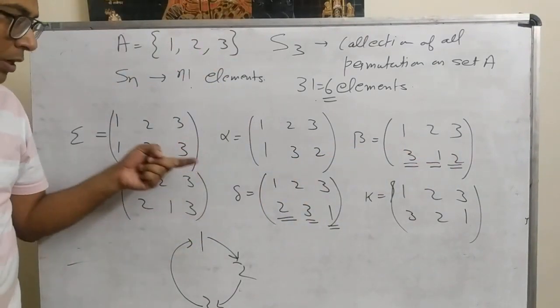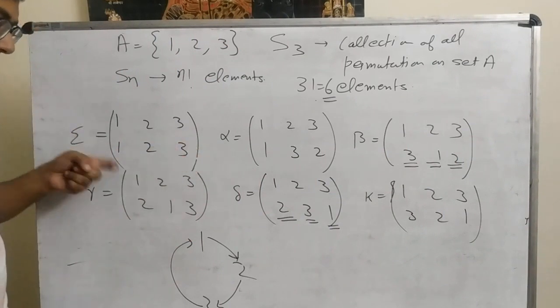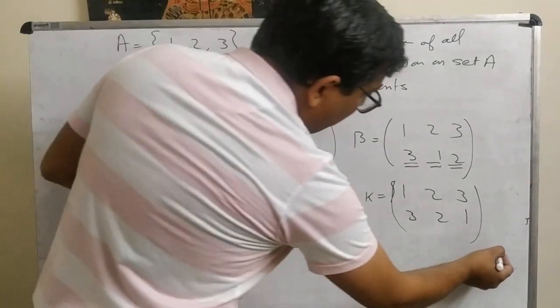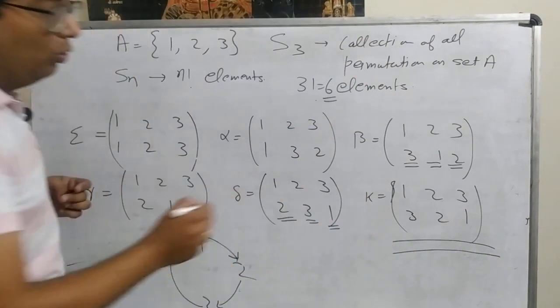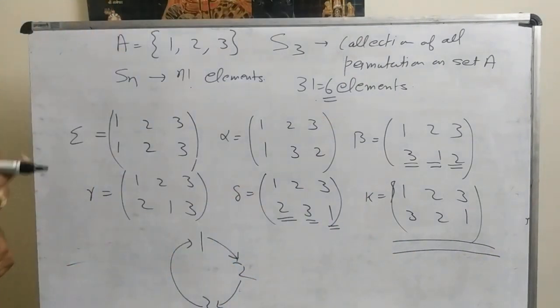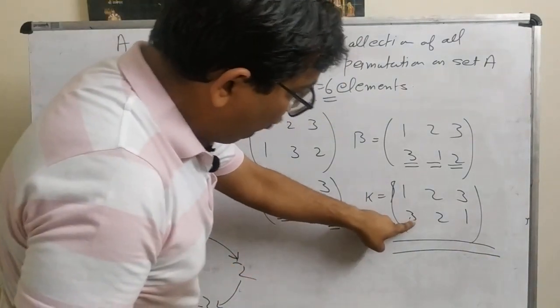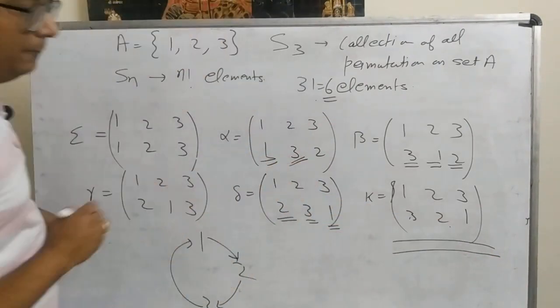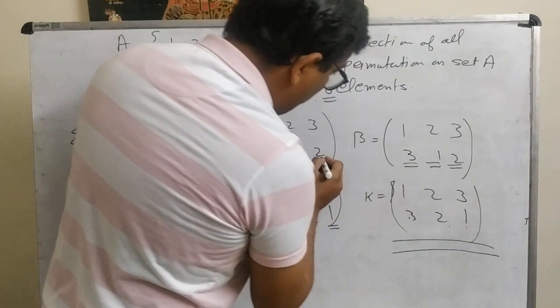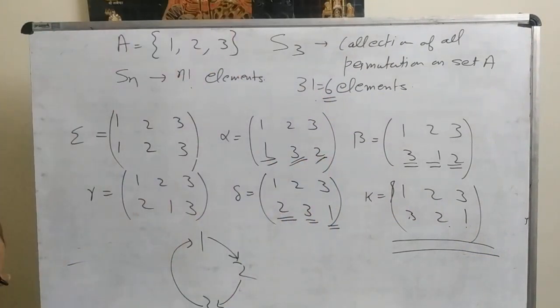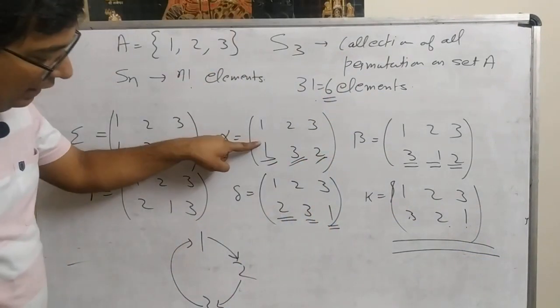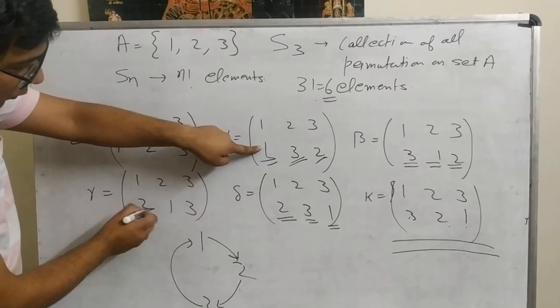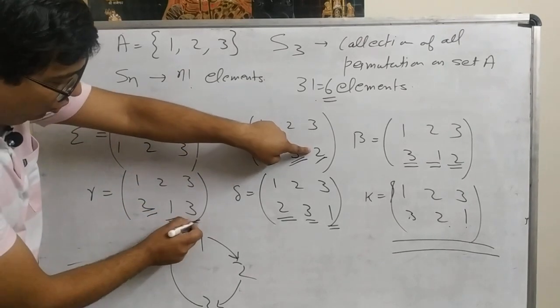Now what will we do? We will write it in the reverse order, that is 3 to 1. Now again apply the same: 3 to 1, 2 to 3, 1 to 2. Then again from here 1 to 2, 3 to 1, 2 to 3.